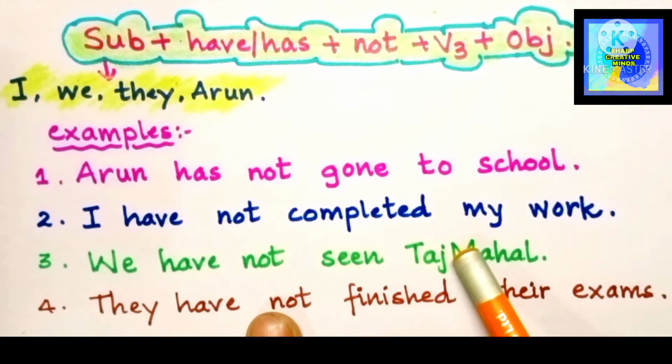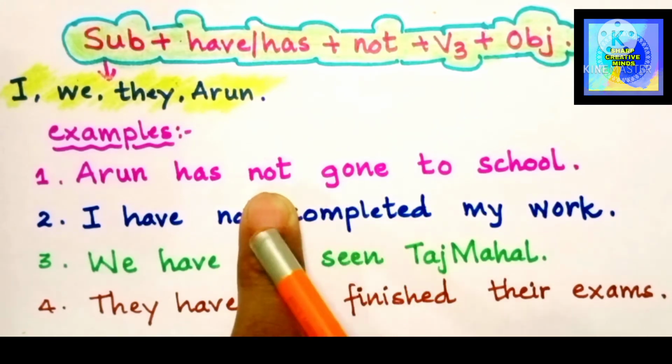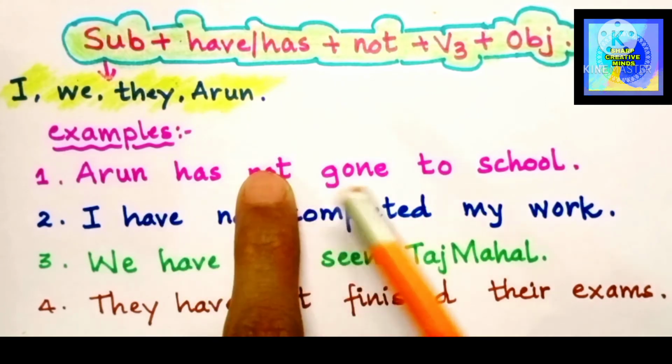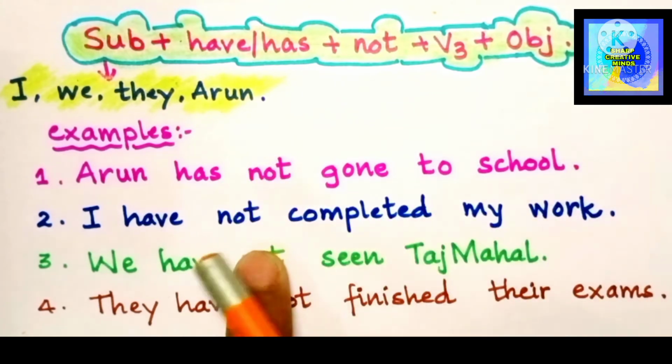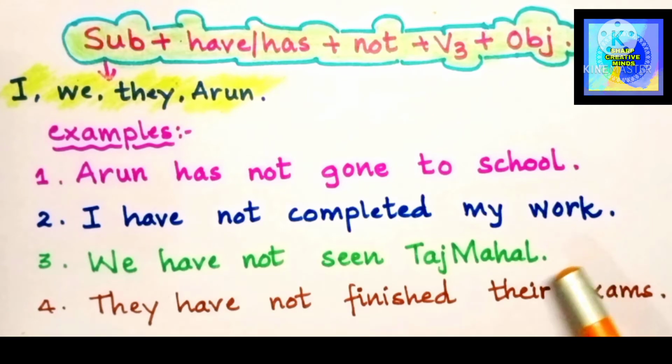But in those sentences, just by adding not, we get the negative sentences in the present perfect tense form. So Arun has not gone to school. I have not completed my work. We have not seen Taj Mahal. They have not finished their exams. So such sentences we call negative sentences, which show us that something, work, whatever it is, has not been done. It has not been completed.